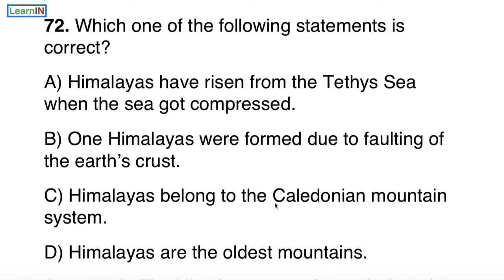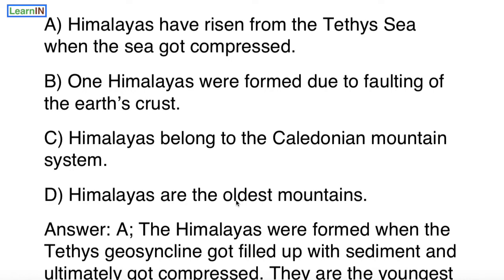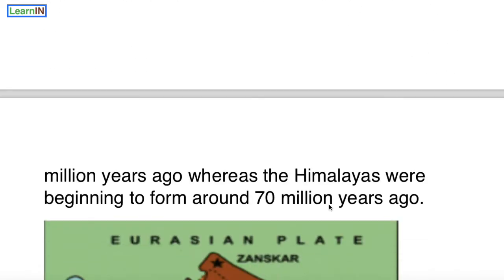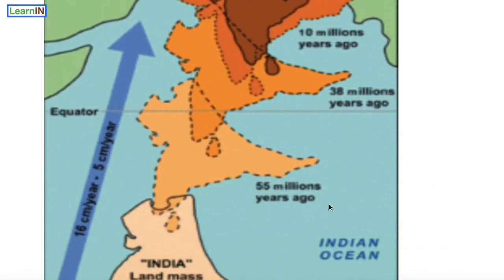Caledonian mountain system is the oldest mountain system in Central Europe, but Himalaya is in Asia. And Himalayas are the oldest mountain? No, it is the newest mountain. Now see how Himalaya has developed.